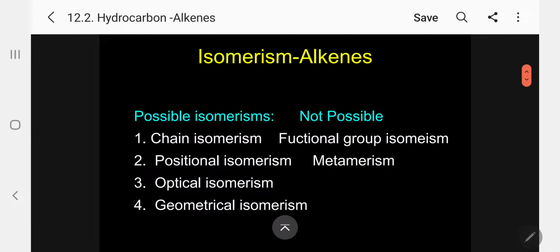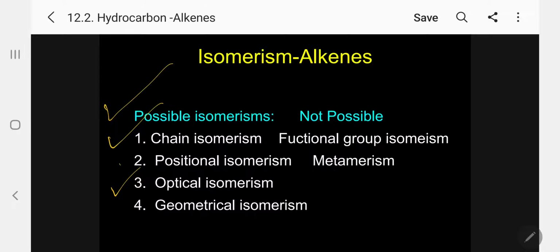Coming to isomerism, this is the most important chapter in all organic compounds. What isomerism is possible and what isomerism is not possible, we must know for each organic compound type. In the case of alkenes, what are the possible isomerisms? Chain isomerism is always possible, and optical isomerism is always possible in all types of organic compounds.